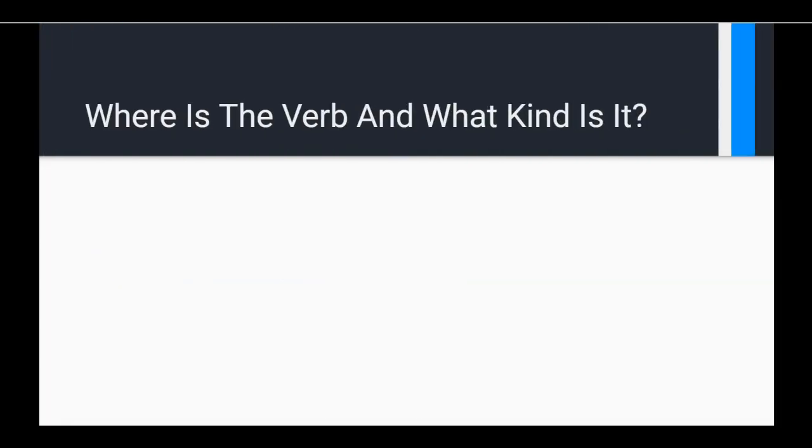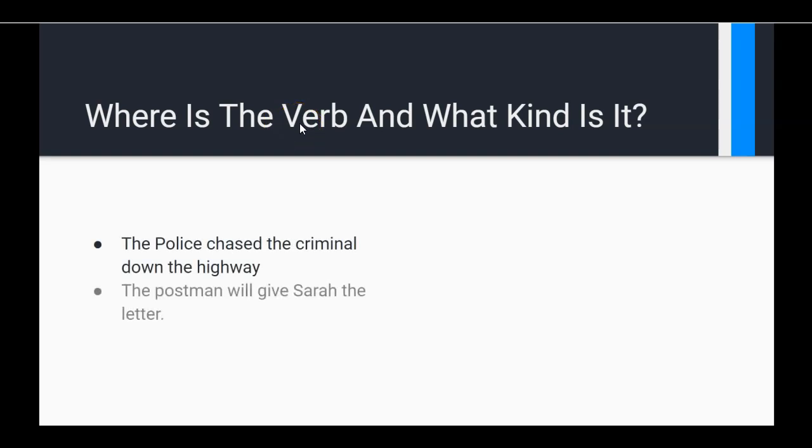So let's do this exercise. Where is the verb and what kind is it? So the police chased the criminal down the highway. The postman will give Sarah the letter. And I came across an interesting article today. So pause the video. Where is the verb and what kind is it? When you're ready, press play.